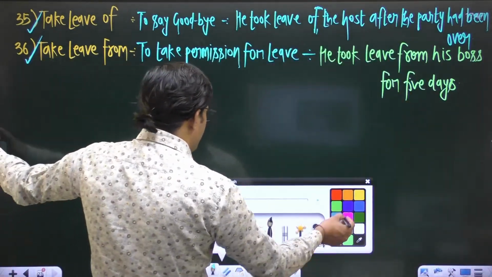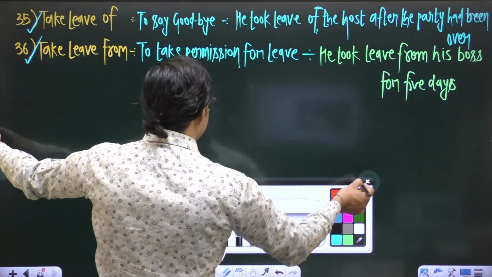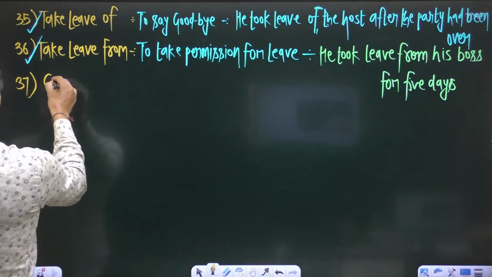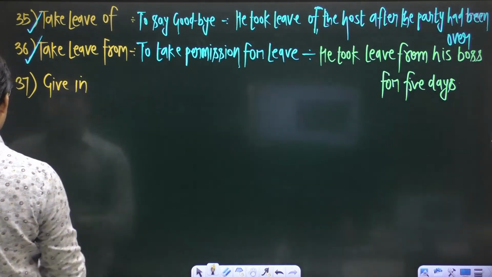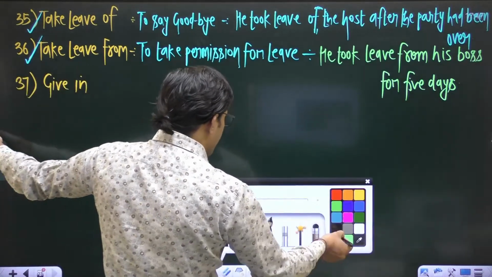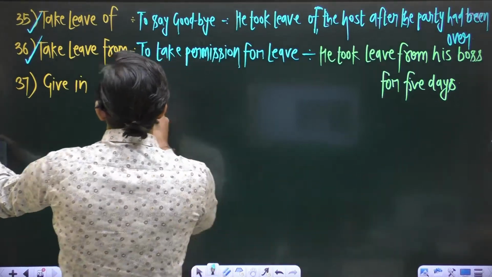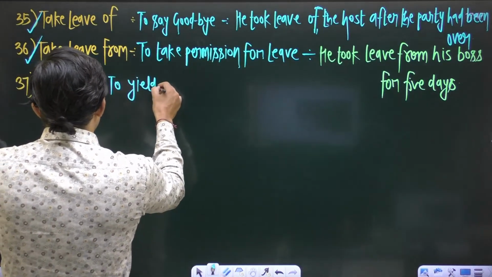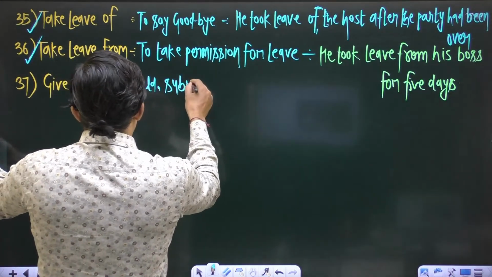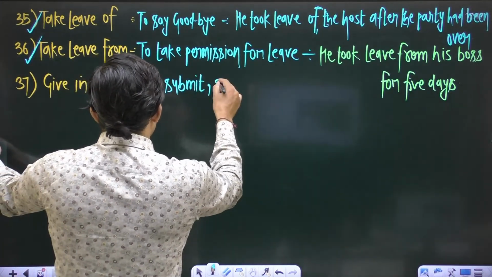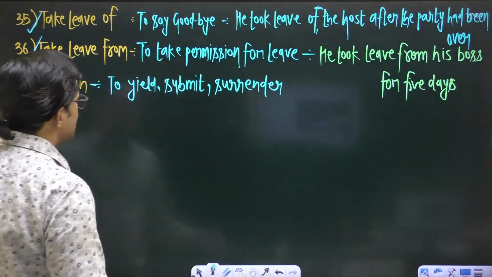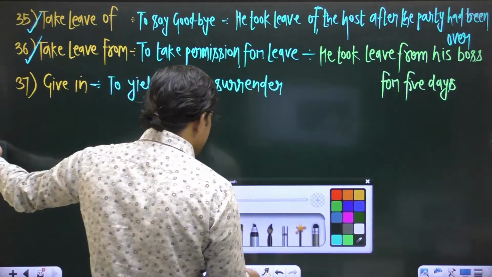So let's move to the next phrasal verb, and the next one is 37, that is give in. Okay, the meaning of give in is what? To yield. Give in means to yield, to submit, or to surrender.